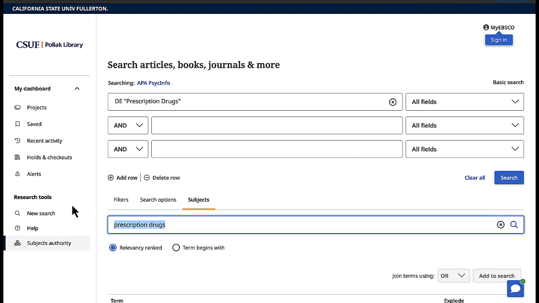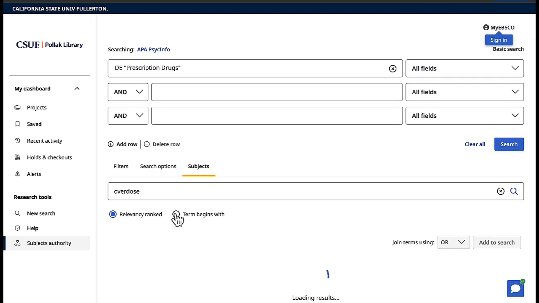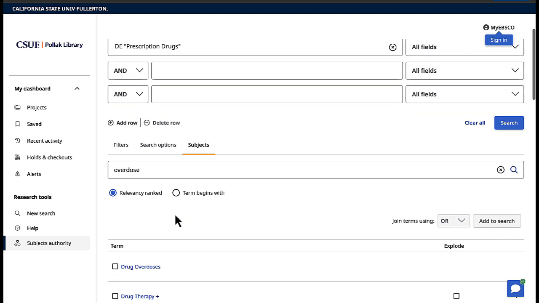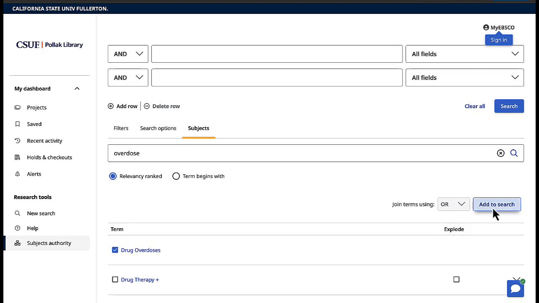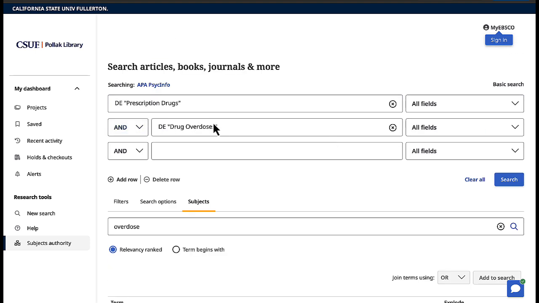So I can also go back in here and type in overdose. And we see drug overdoses right away, so I can select that and click add to search. And now I'm asking for any articles that are peer-reviewed, but also have both prescription drugs and drug overdoses listed as subject headings within this article.